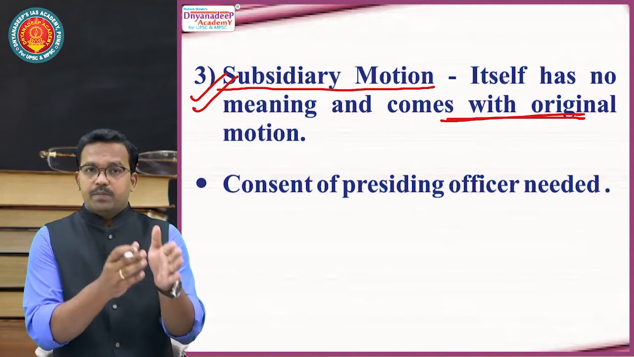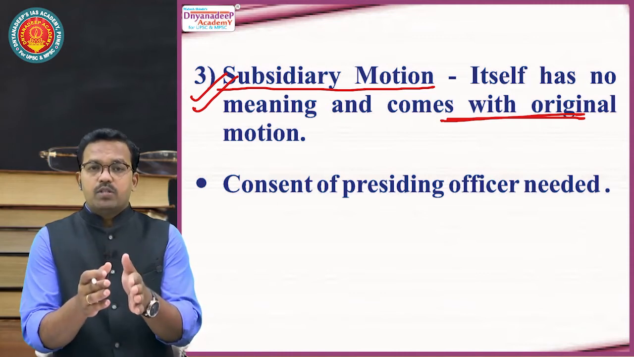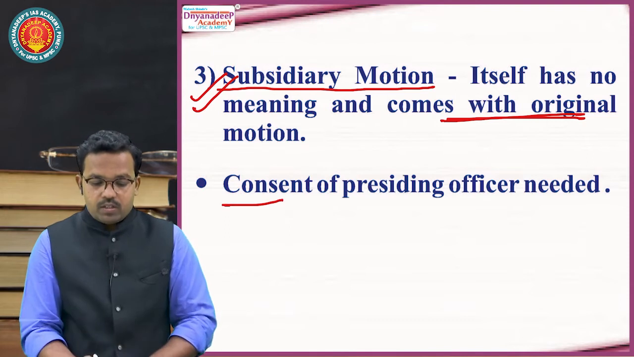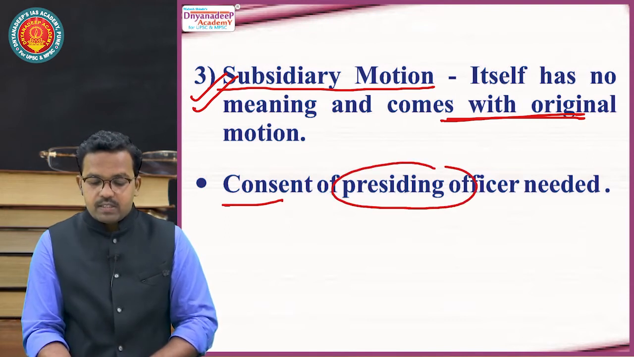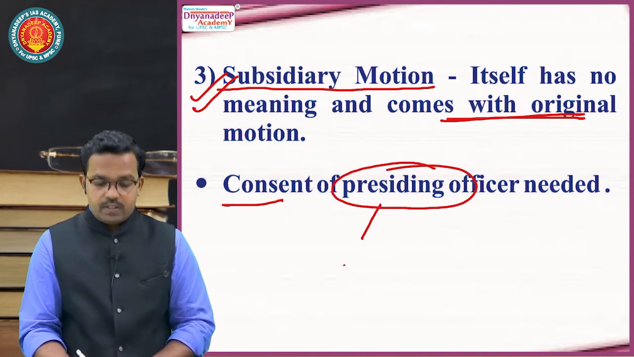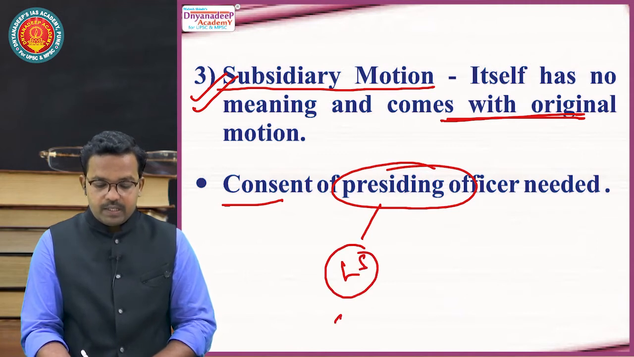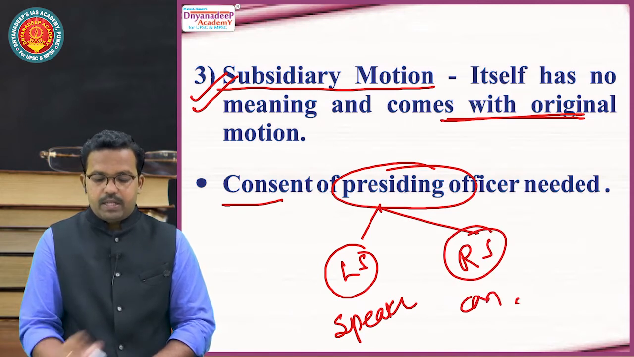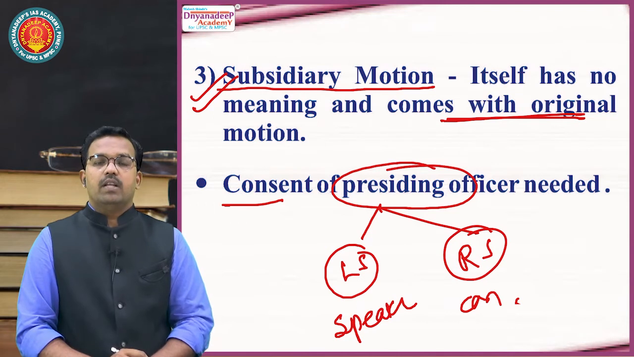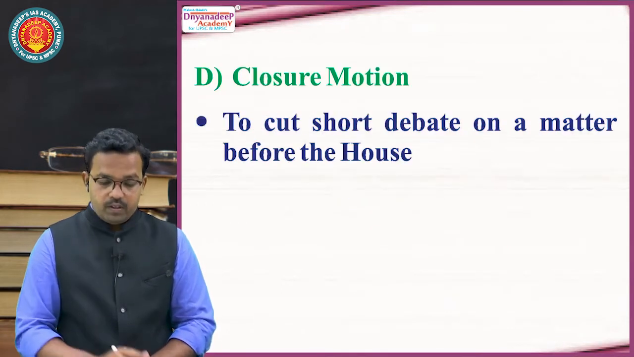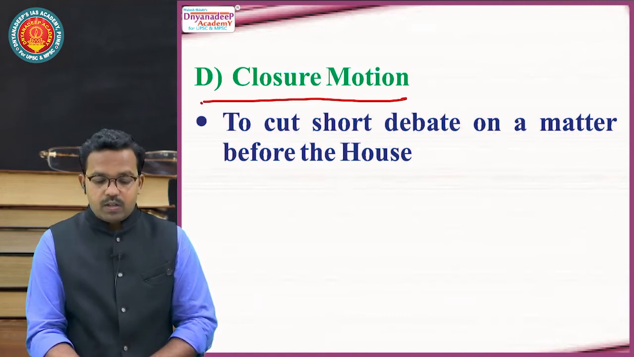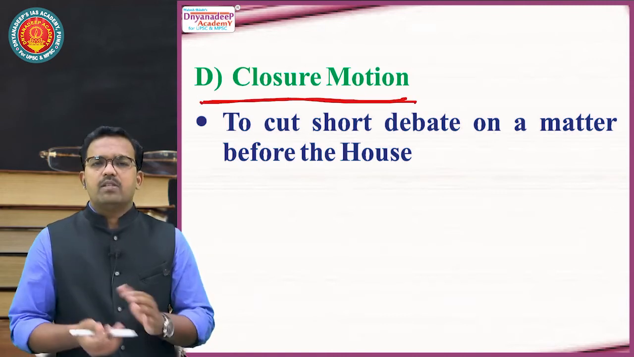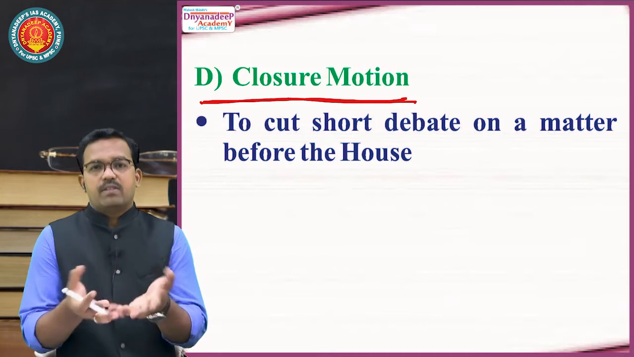Before putting a substantive motion, substitute motion or subsidiary motion, the consent of the presiding officer is needed. Who are the presiding officers? In Lok Sabha, it is the Speaker who will be the presiding officer, whereas in Rajya Sabha, it is the Chairman who will be the presiding officer. Their consent is very, very essential to put these kinds of motion. Then next is a closure motion. Closure. Now what is closure? That you want to stop the discussion.